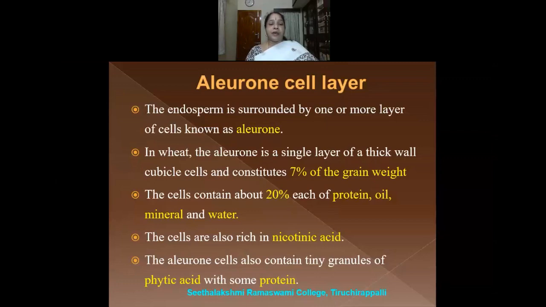The aleurone cells also contain tiny granules of phytic acid. They are called phytate, which are chemical compounds. This phytic acid is present along with some amount of protein. So the aleurone layer can be a single layer, thick walled, with cubical cells.